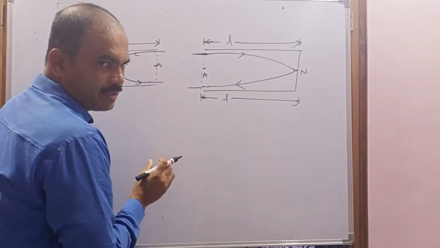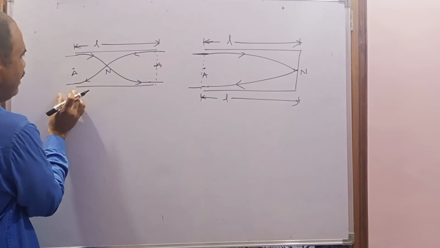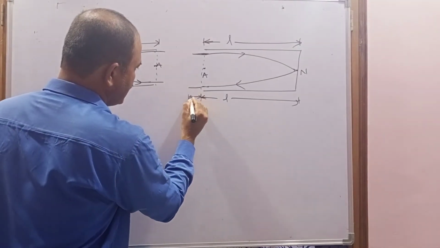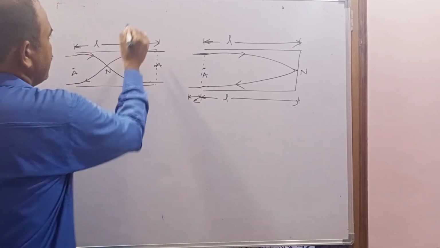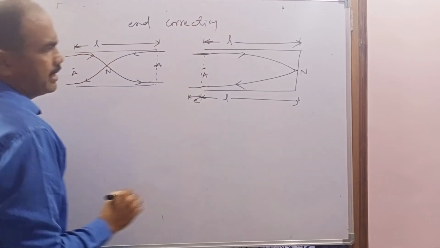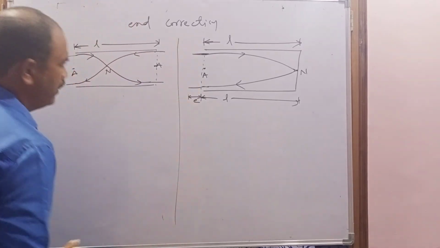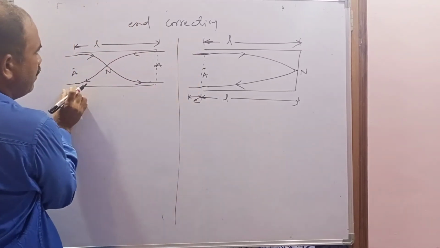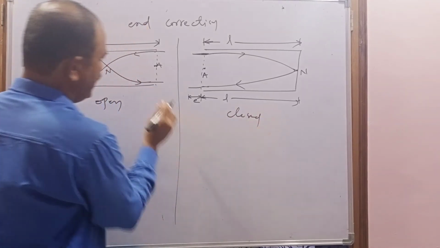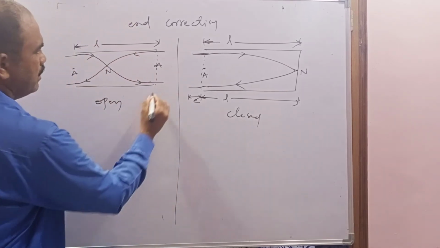When we discussed the open organ pipe and closed organ pipe, we did not take this length and this length. So this length has to be added, and that is known as end correction. In the case of the open organ pipe and the closed organ pipe, the end correction will be on two sides for the open organ pipe, but on one side for the closed organ pipe. So now this length will be E and this length will be E.